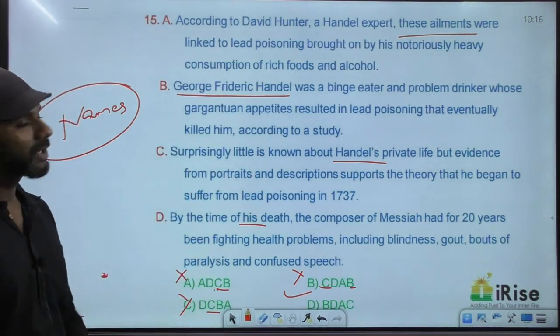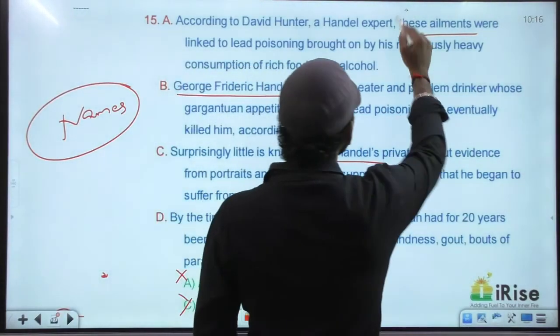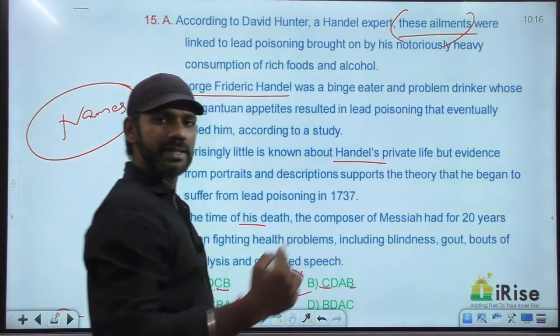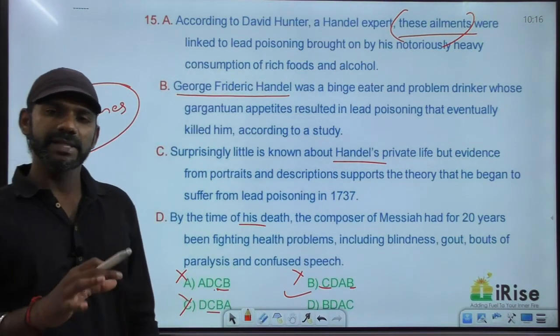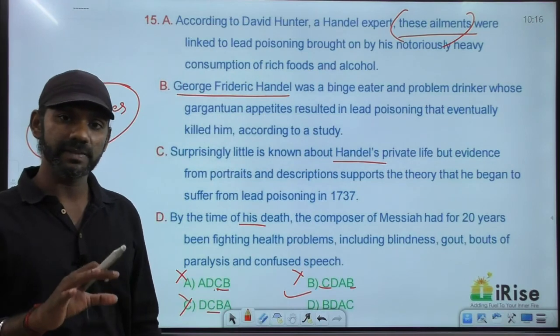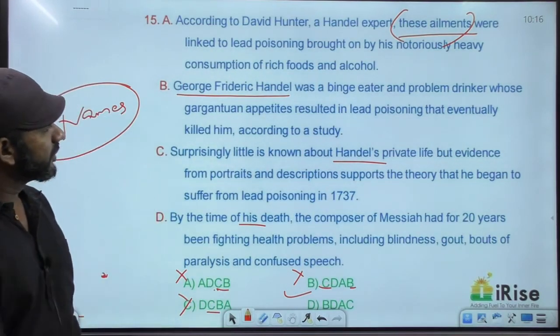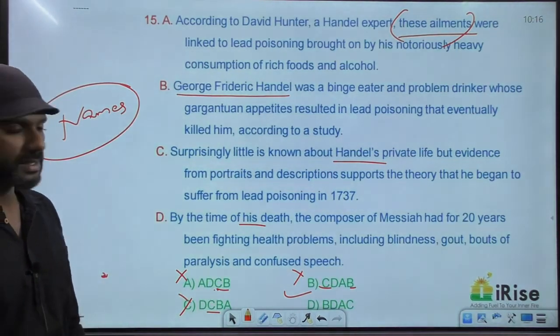Now here, we'll go over some other concepts. Sentence A says, these ailments. Ailments means diseases. If a sentence says these ailments, immediately before it there must be a sentence containing mention of some ailments. In which sentence do you find mention of diseases?